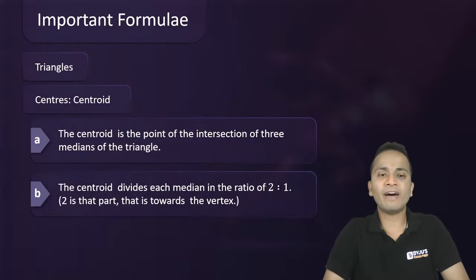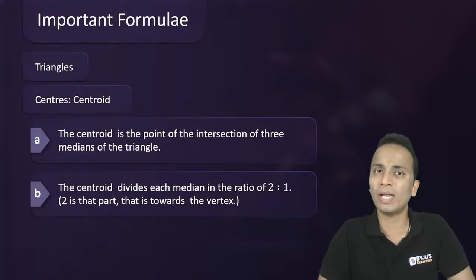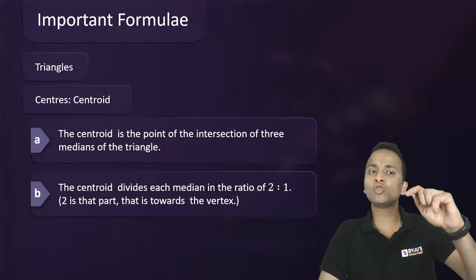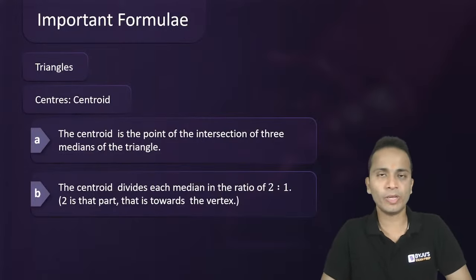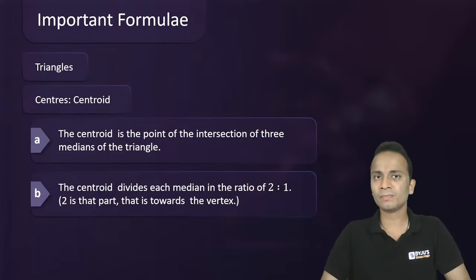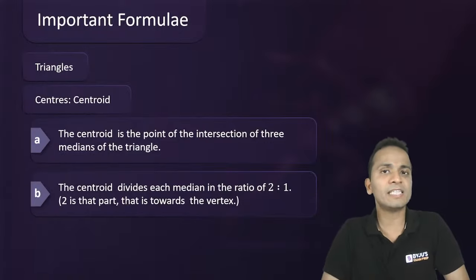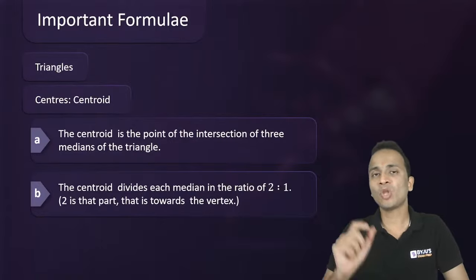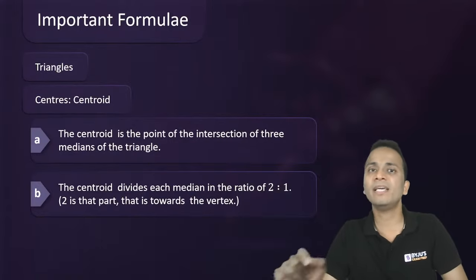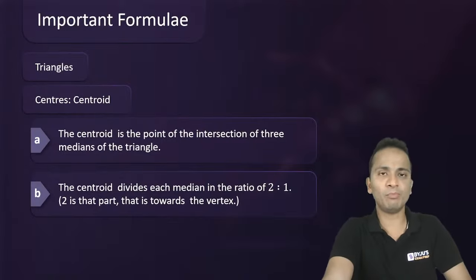The centroid divides each median in the ratio 2:1. The portion 2 is towards the vertex and 1 is towards the side. So if you draw a triangle, draw all the three medians. They will definitely intersect at a common point. This common point is centroid, which divides all the three medians in the ratio 2:1. One very important thing.